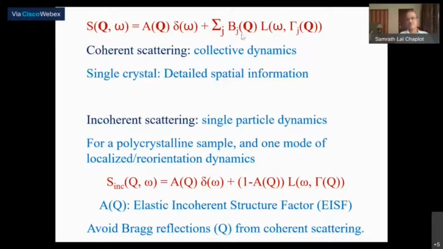One mode means only one type of stochastic dynamics, so that it will give you only one Lorentzian. So there is an elastic part and a quasi-elastic part, and the elastic component is called the elastic incoherent structure factor, which gives you detailed information about the spatial information or the geometry involved with the stochastic process or the localized dynamics.